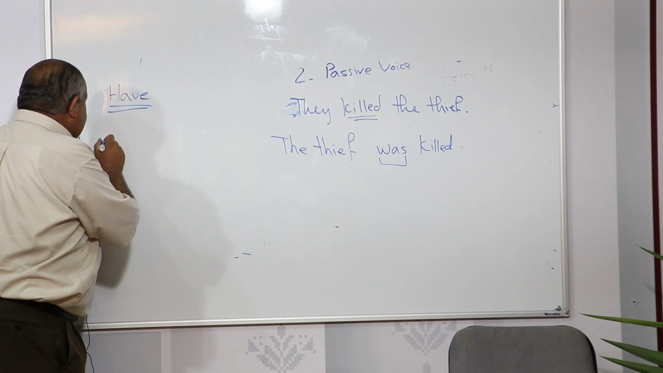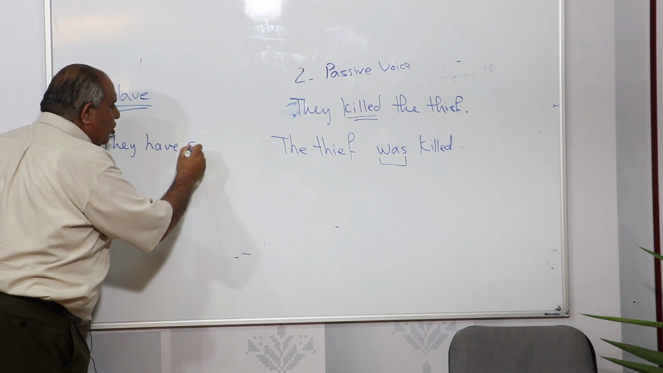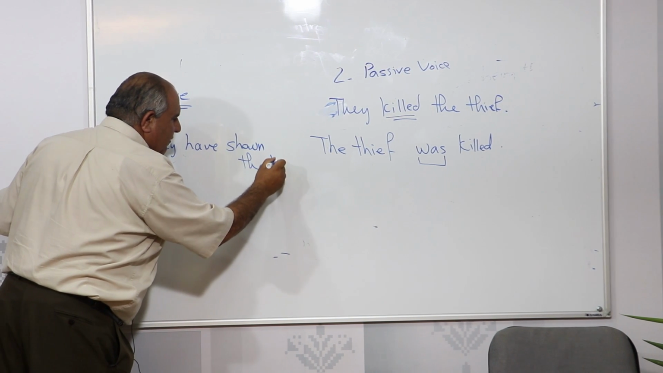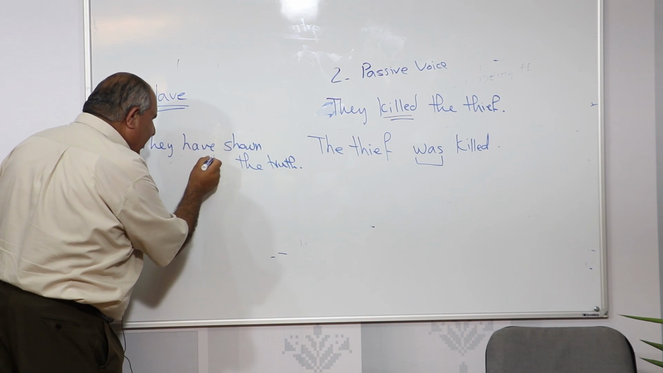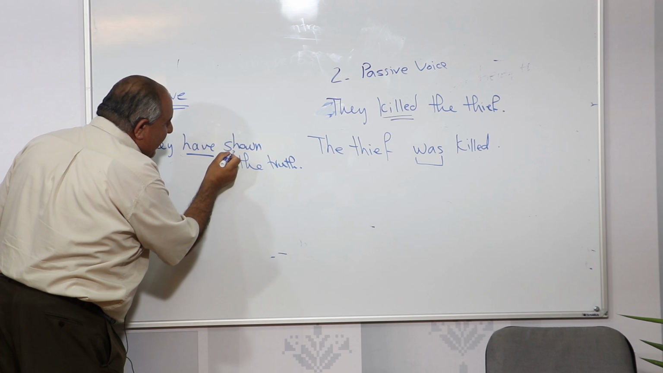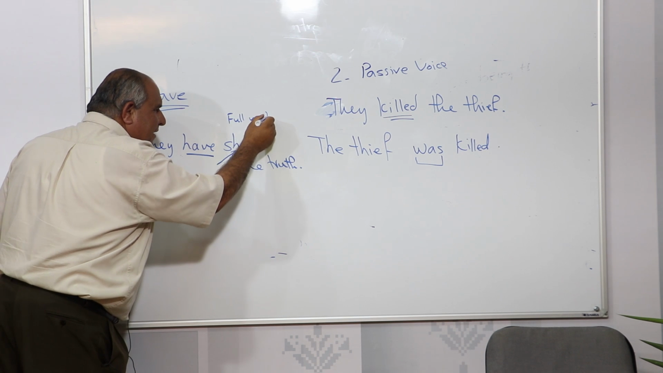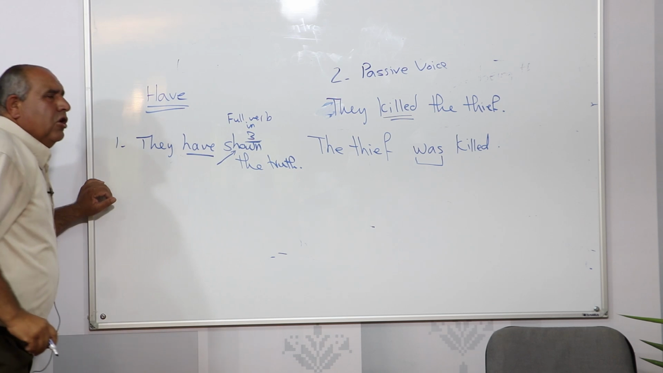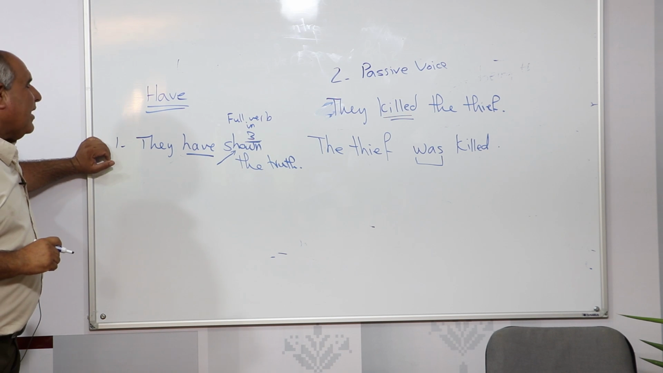For example, we say they have shown the truth. When we talk about have, it must be followed by a full verb in the past participle. In case 3: show, showed, shown. Now we talk about show, showed, shown. The third case is the past participle.